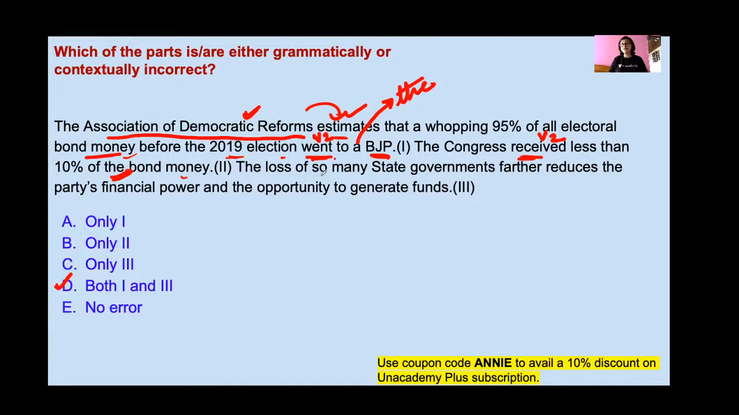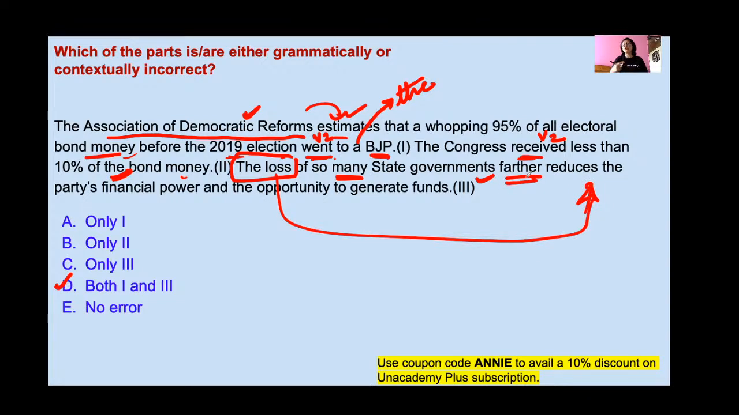The loss of so many state governments, so many, that's why S, governments, further reduces the loss. Here the subject is the loss. This noun loss is an uncountable noun, right? So how do we treat uncountable nouns? We treat them as singular. That's why we are using reduces. Now the problem is in this part.